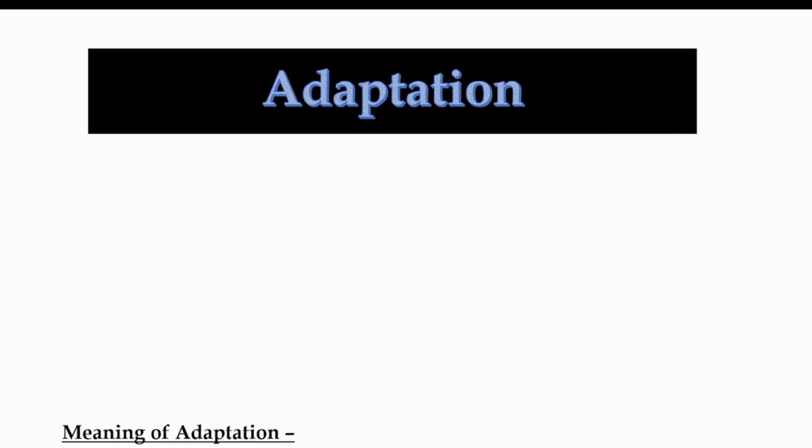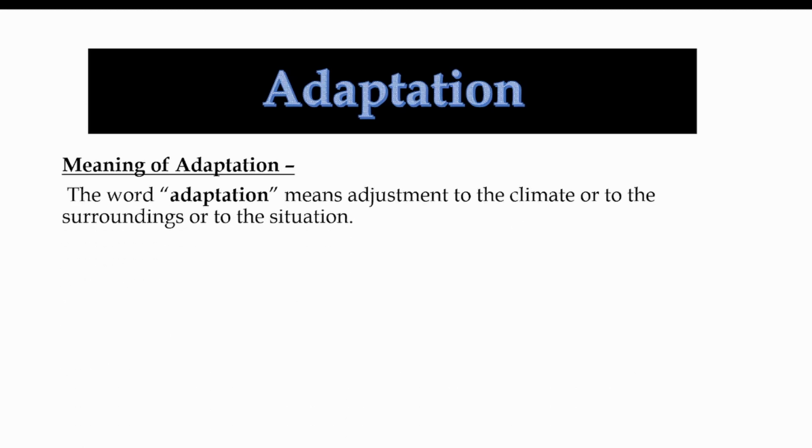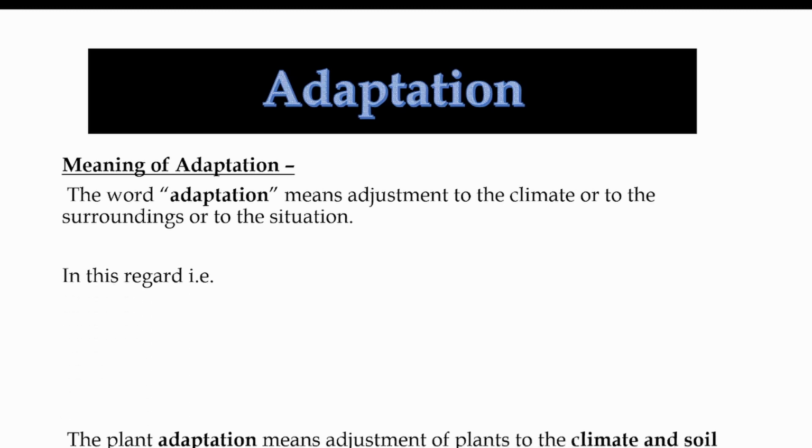Before going into the topic, let's know the meaning of adaptation. I hope everyone knows the spelling of adaptation. That is, adaptation. The meaning of the word adaptation is the adjustment to the climate or to the surroundings or to the situation. That is called adaptation. So in this regard, that means adaptation in plants.